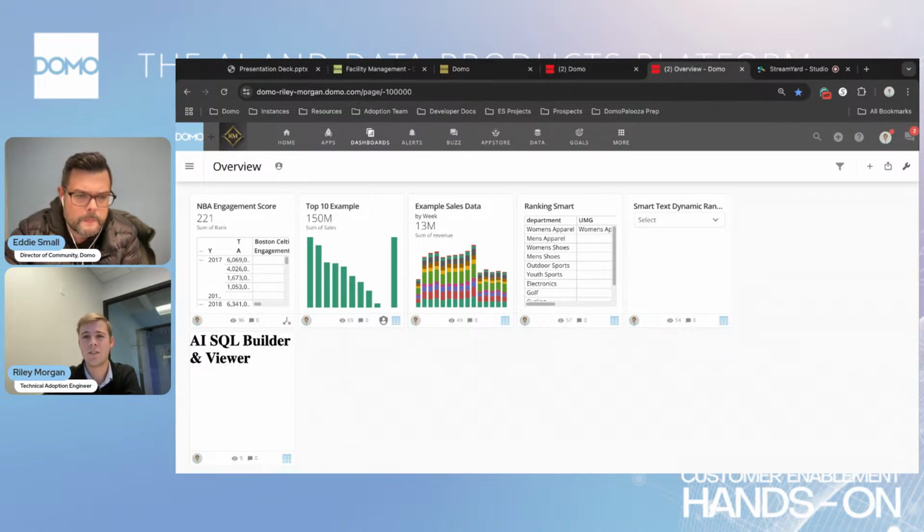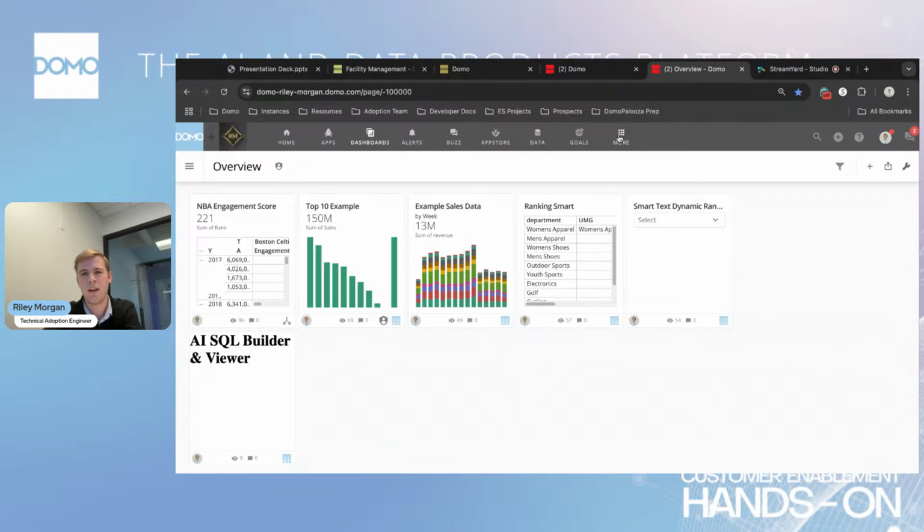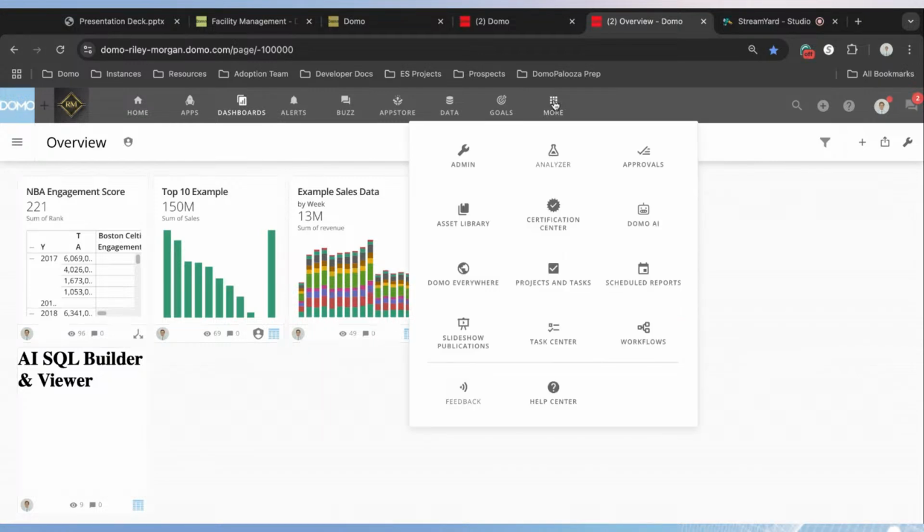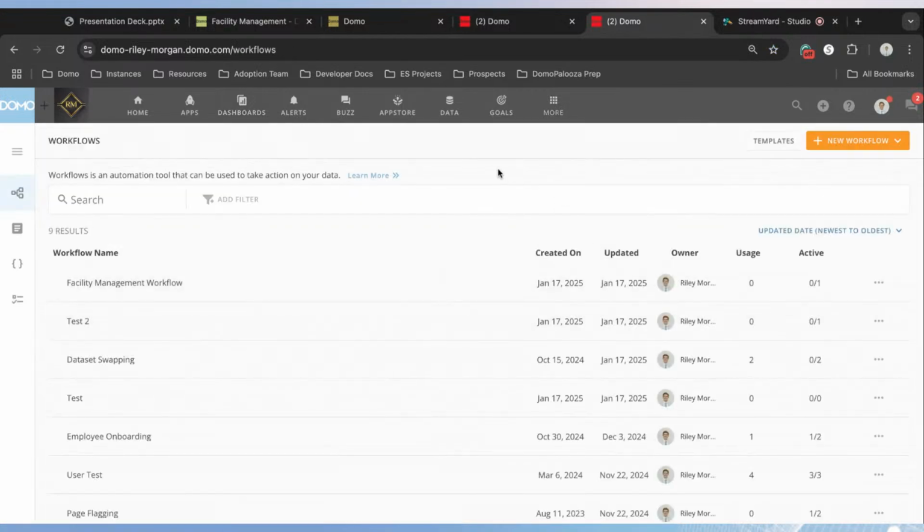Perfect. So thanks for bringing that up, Eddie. To get to the workflows, for those that were working on the data set connection, apologies for that. If you click on the More tab at the top of your screen, the Workflows tool is going to be at the bottom right of the More section. And when you click on the workflows, it'll bring you to a list of all the workflows built in your instance.